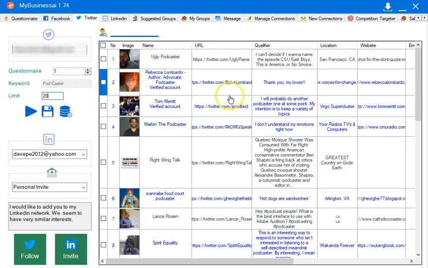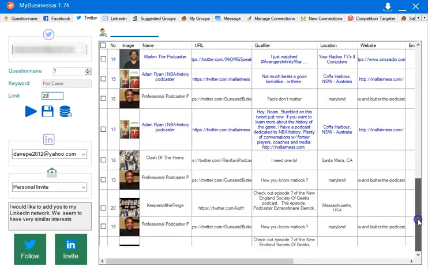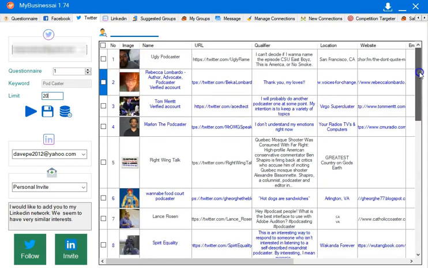Same here. It's even more stringent with Twitter. So the AI is going to look and say, oh, this is a junk account, and not collect it for you. If you take a look, you'll see that all of these have photos, but there's several other pieces of criteria that the AI is deciding whether it wants to pull in the profile or not.